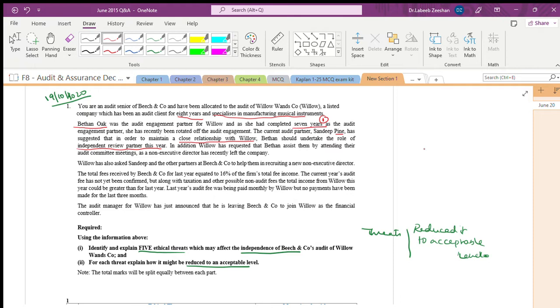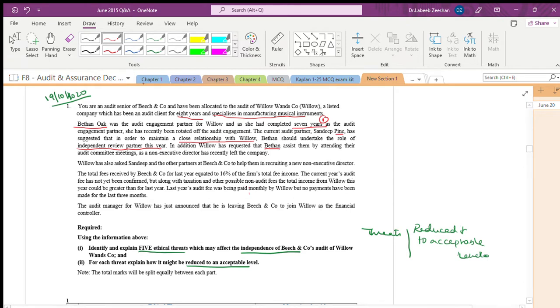In addition, Willow has requested that Bethan assist them by attending their audit committee meetings as a non-executive auditor. See, again there is a problem. What have they requested? They requested the auditor.